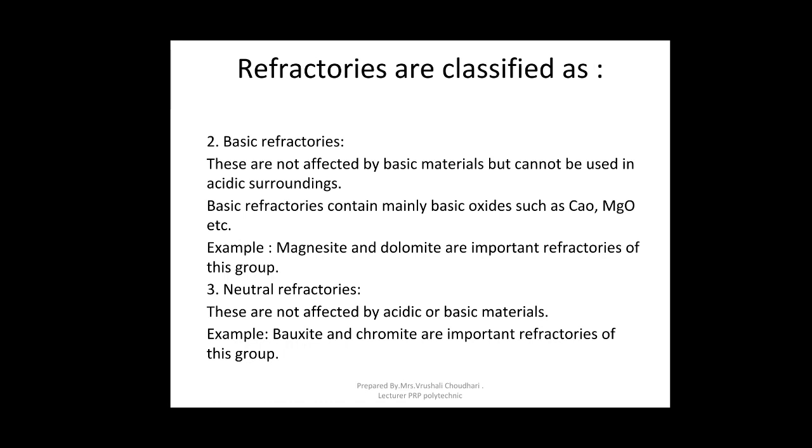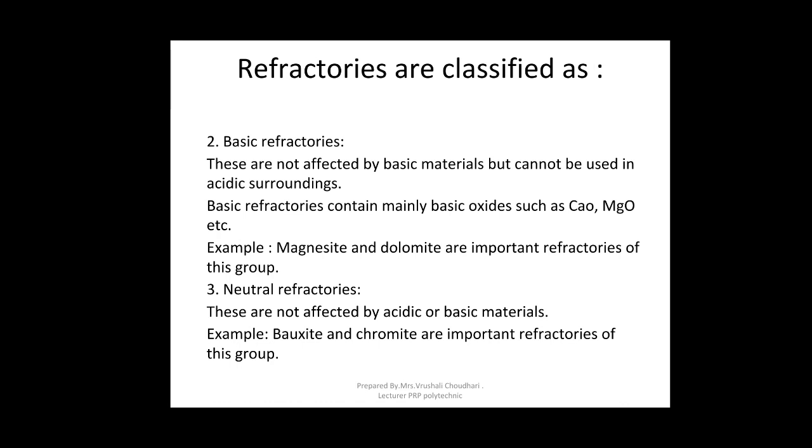Basic refractories are not affected by basic material but cannot be used in an acidic surrounding. They are attacked by acid but are not attacked or reacted on by basic material. Basic refractories contain basic oxides such as calcium oxide, that is lime, and magnesium oxide. Examples: magnesite and dolomite are the important refractories in this group.